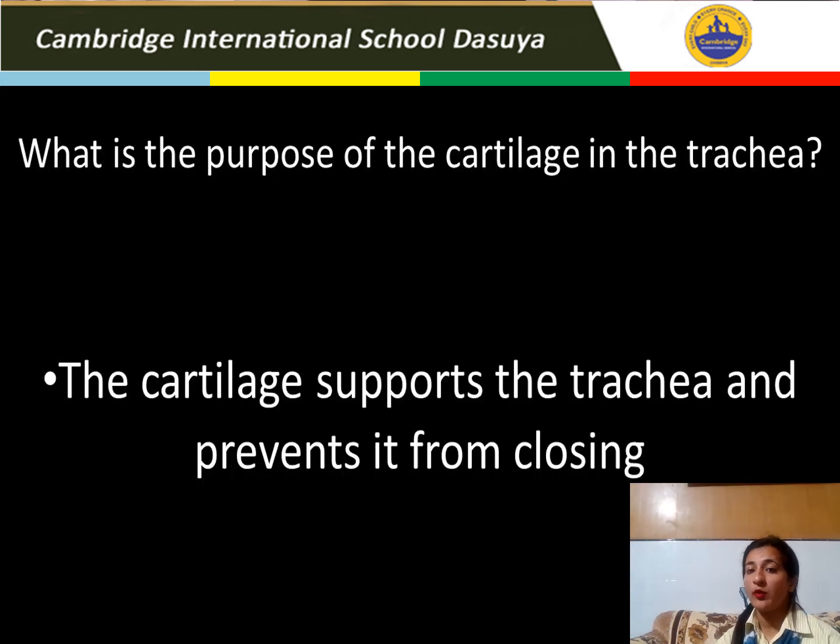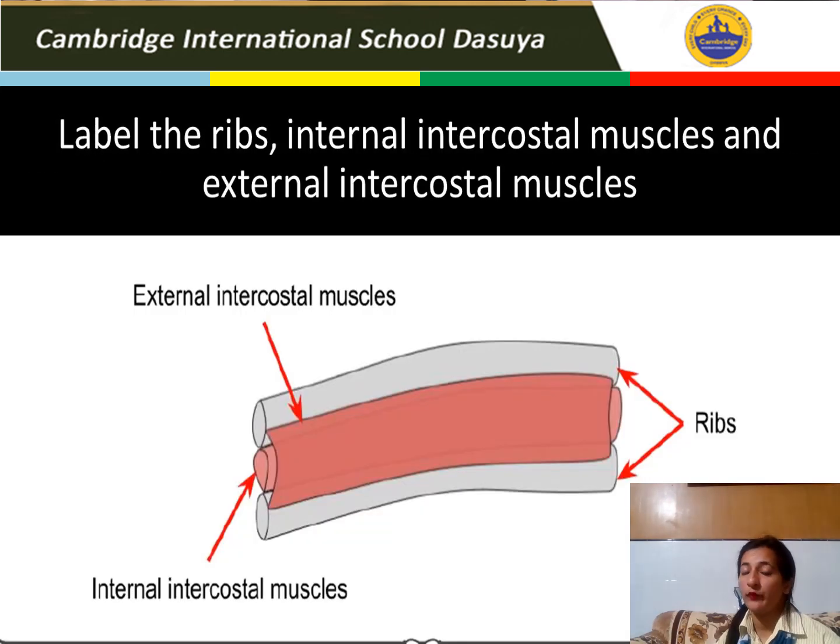We have discussed the purpose of cartilage in the trachea, and it is a very important question. The cartilage supports the trachea and prevents it from closing. If they were not present, the sides may collapse inwards when the air pressure inside the tube drops. Then we discussed ribs and intercostal muscles. Ribs are used to protect the internal organs, the lungs. There are two types of intercostal muscles, internal and external. The muscles formed outside the rib cage are called external, and the other set formed inside the rib cage are called internal intercostal.